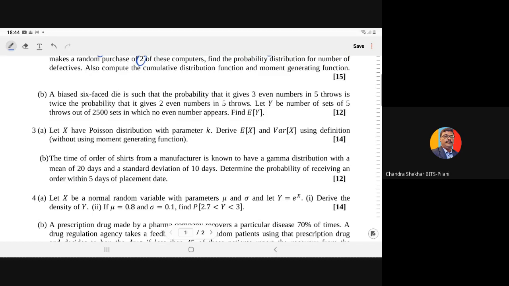So what is the biasness? That it gives 3 even numbers in 5 throws is twice the probability that it gives 2 even numbers in 5 throws. Let Y be the number of sets of 5 throws out of 2500 sets in which no even number appears. Find the expectation of Y.